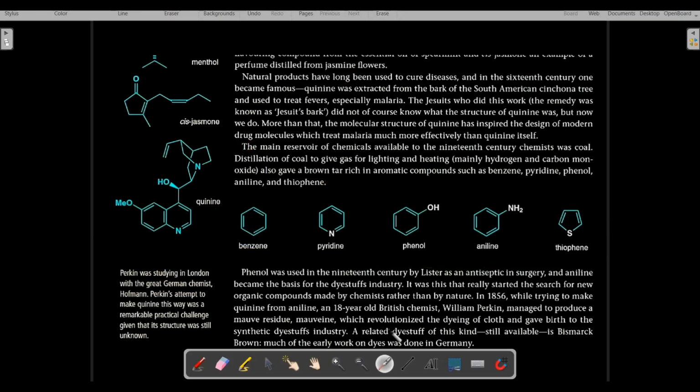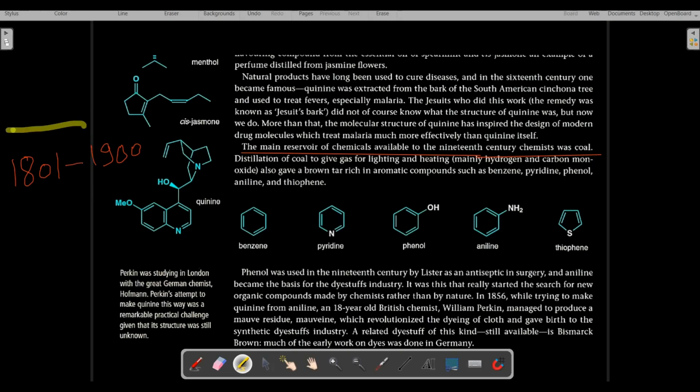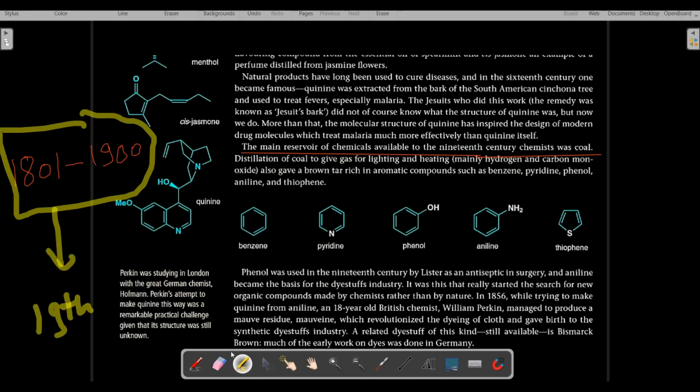So what does the author want to say? The main reservoir of chemicals available to the 19th century chemist was coal. What does 19th century mean? The 19th century is the period starting from the year 1801 and ending in the year 1900. So keep this in mind.